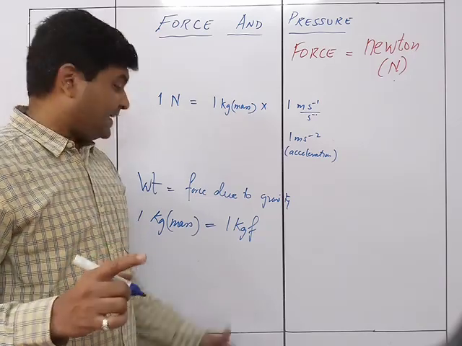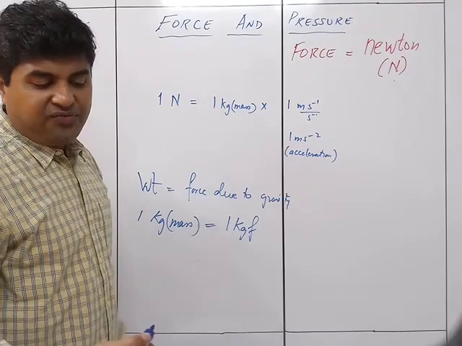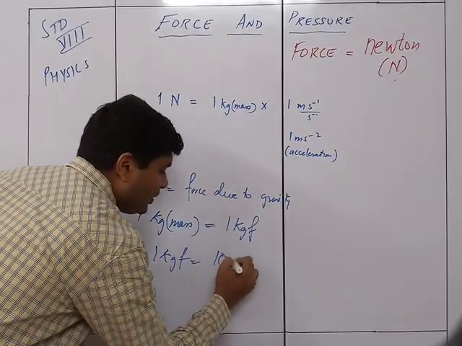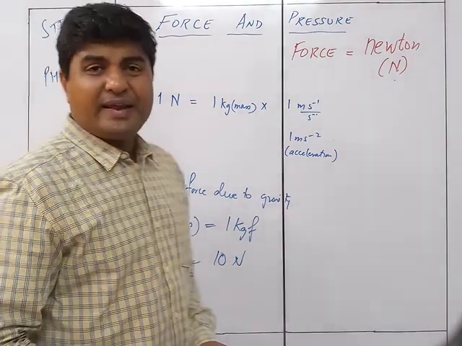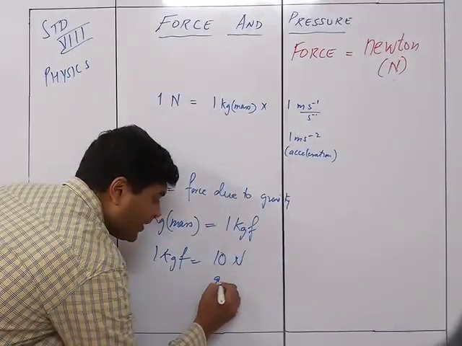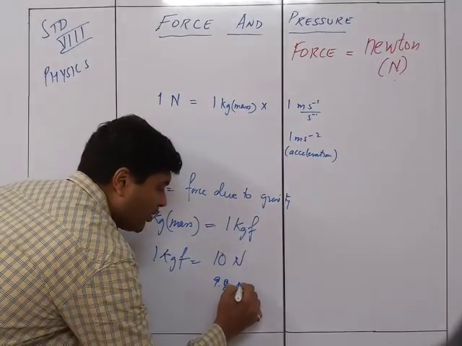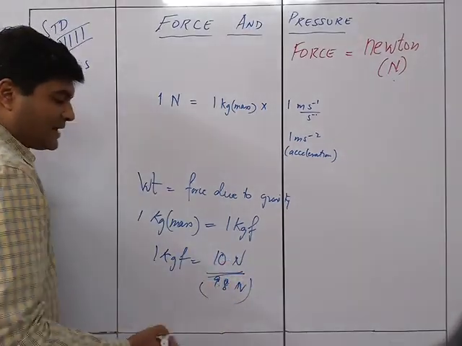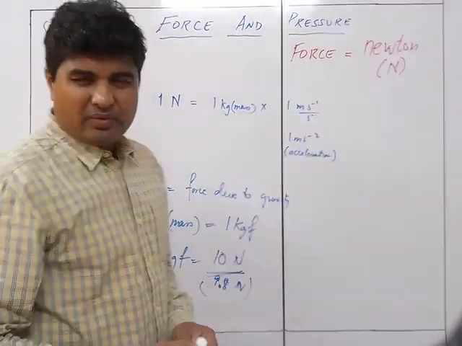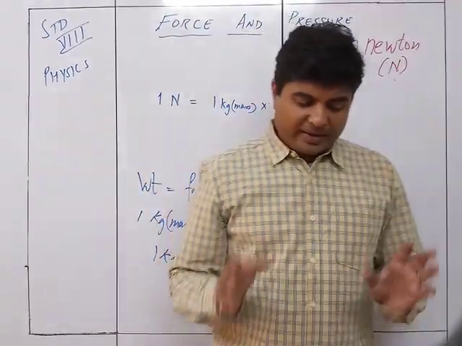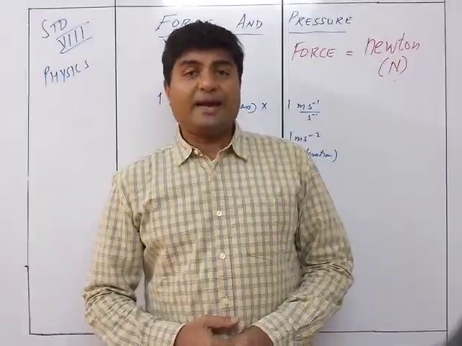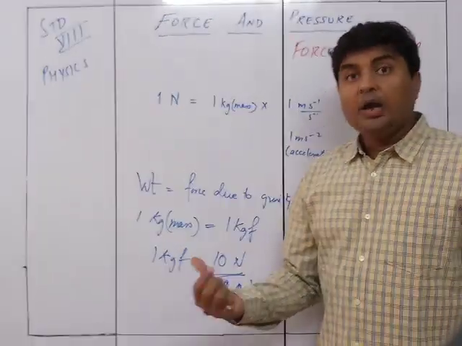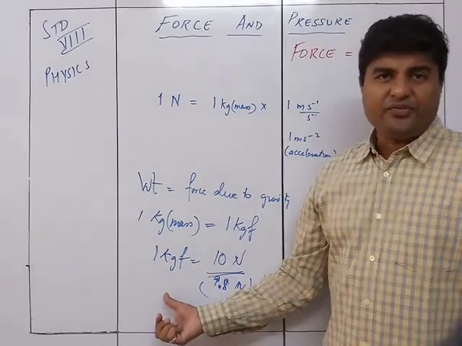Now when I convert it into Newton, I find that 1 kgf is equal to 10 Newton. Actually speaking, 1 kgf is 9.8 Newton, but for easier calculation we consider it to be around 10 Newton. We don't need to take 9.8 right now. So 1 kgf is equal to 10 Newton, or 1 Newton is 0.1 kgf.